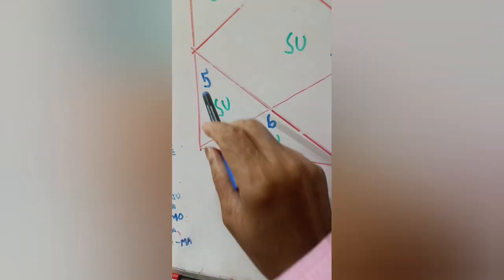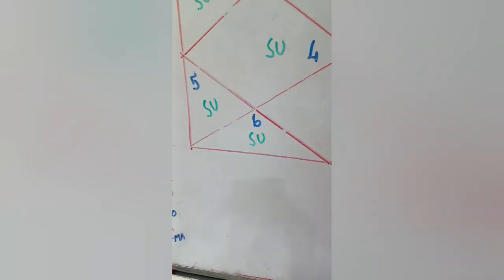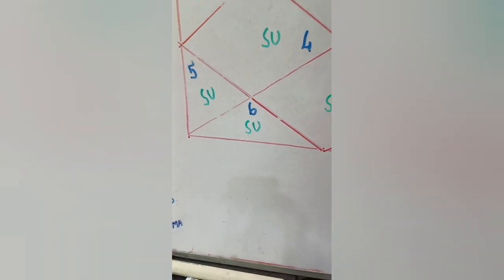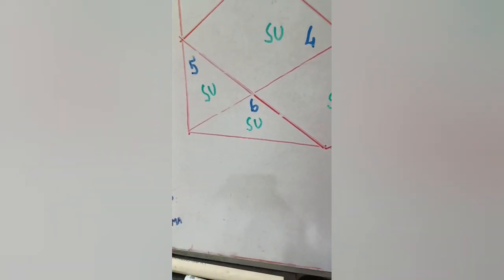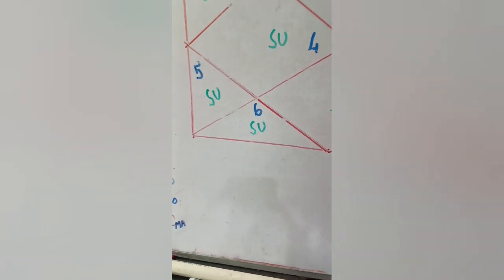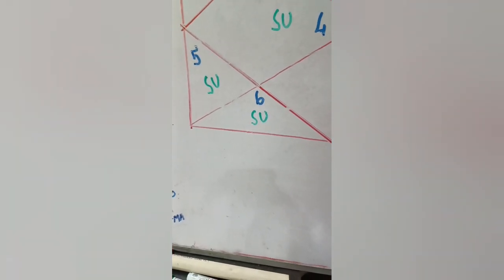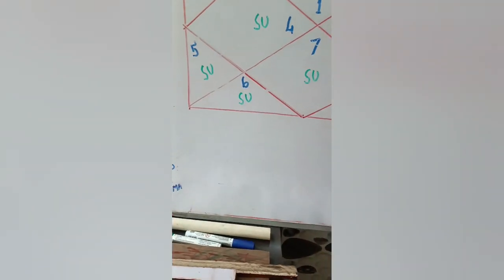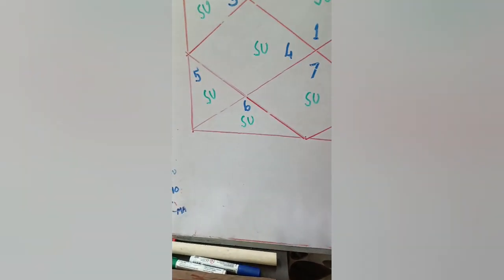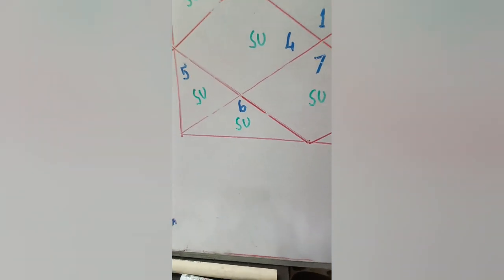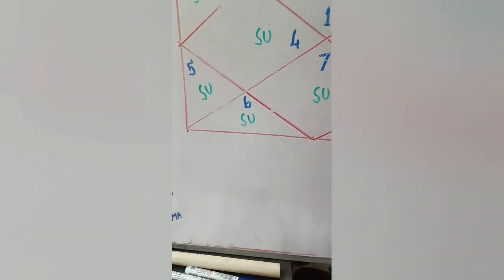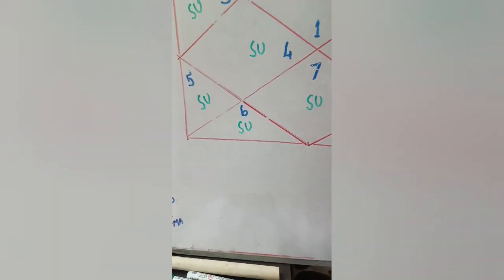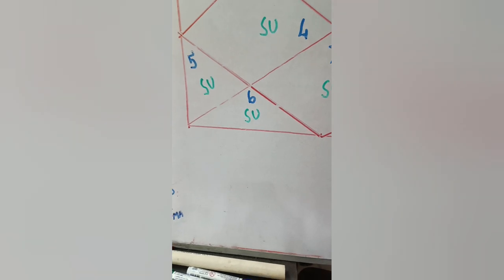What is the signification of the fifth house? The fifth house is knowledge, creativity, creation, progeny, children, wealth, speculative business. It is higher education. All are there in the fifth house. When Sun is posited there, the native gets so much higher education in different universities. The native gets so much wealth and prosperity in life. The native's children are also well placed in society when Sun is well placed in the fifth house.